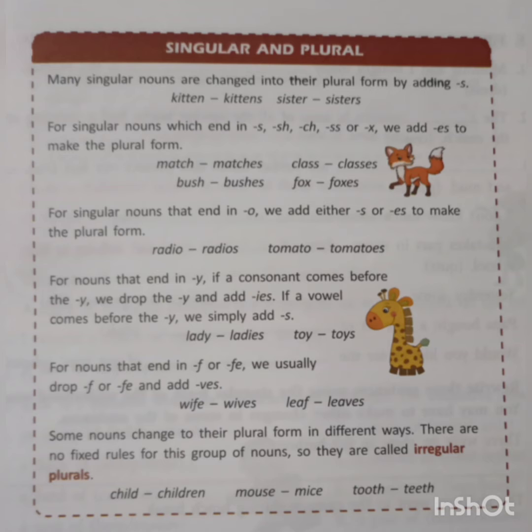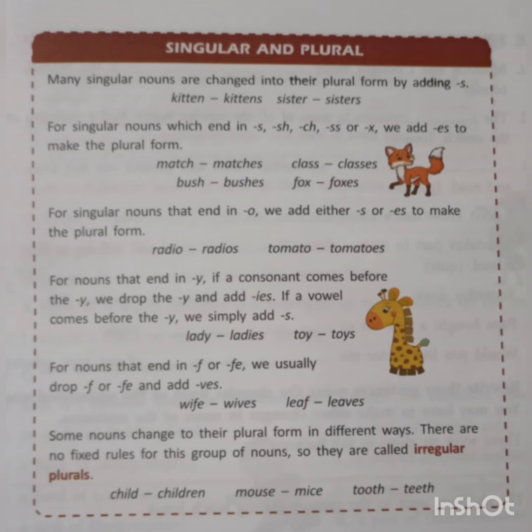Whenever we find a word that ends with s or sh or ch or ss or x at the end of the word, then we use es on those words to make the plural form. See the example: match, matches, class, classes, bush, bushes, fox, foxes.